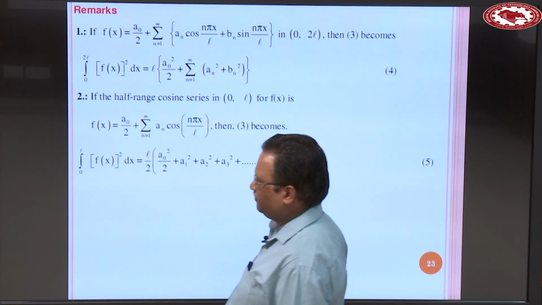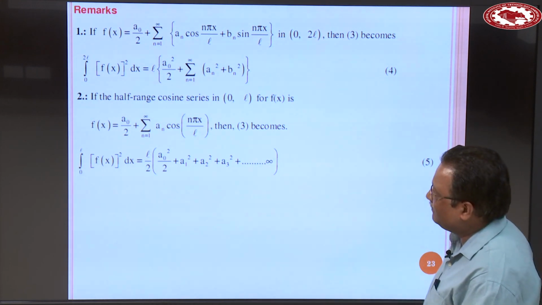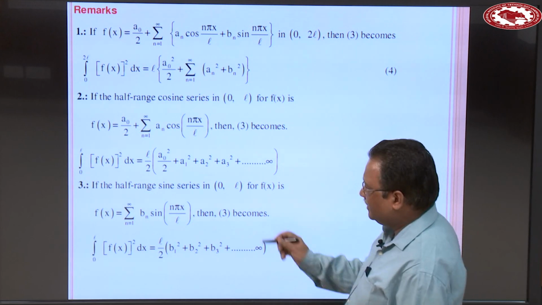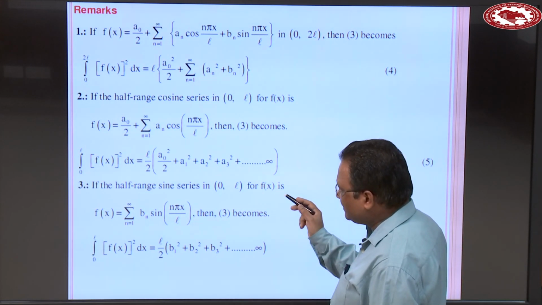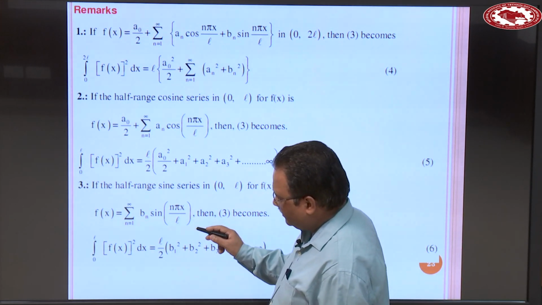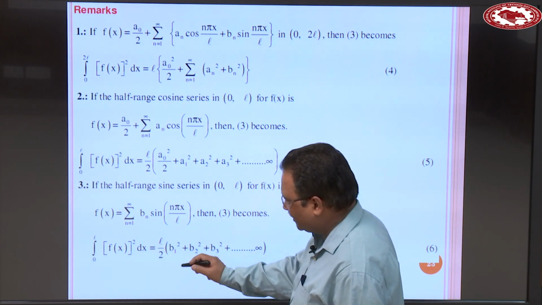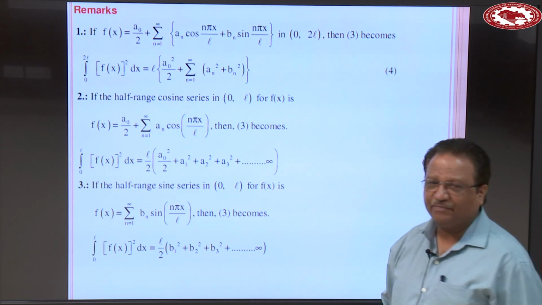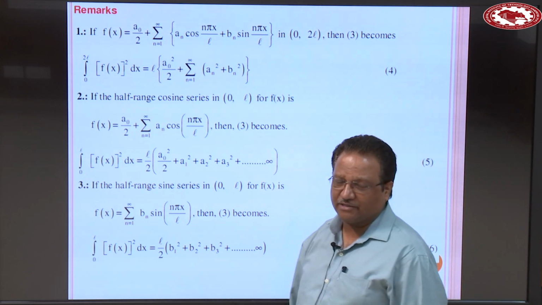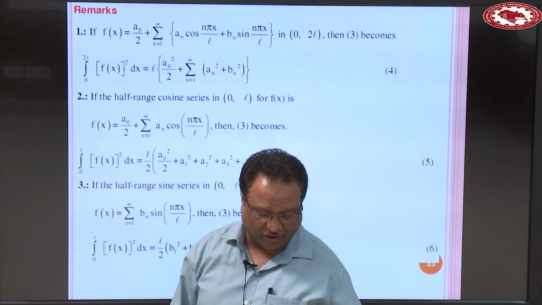So L over 2. Similarly, if we have been given a half range sine series in the interval 0 to L for f(x), then Parseval's formula becomes the integral from 0 to L of f(x) squared dx is equal to L over 2 times, within the bracket, b_1 squared plus b_2 squared plus b_3 squared plus and so on.